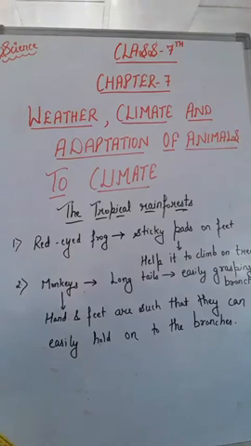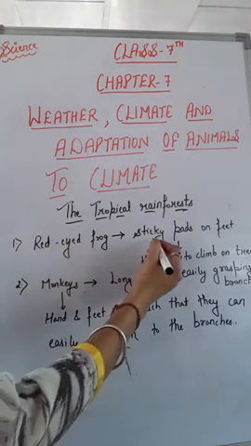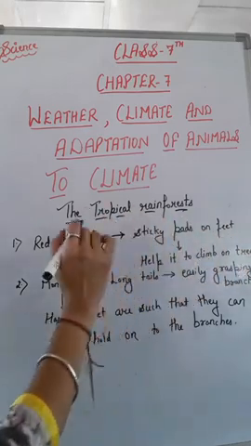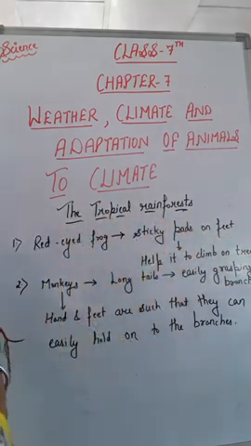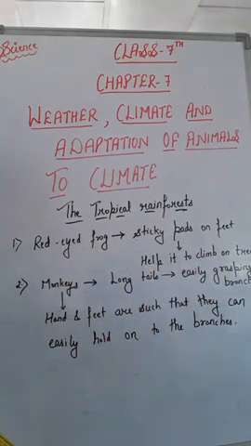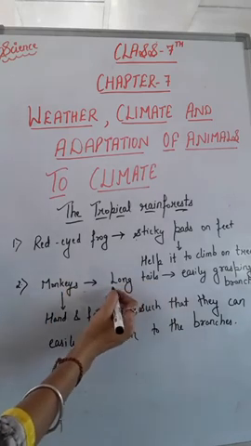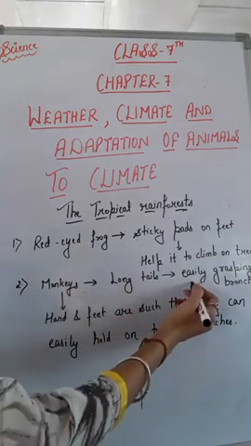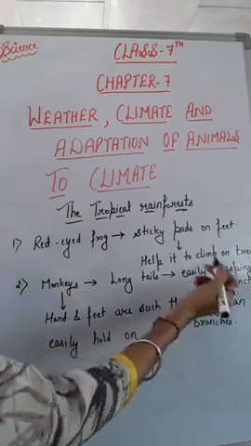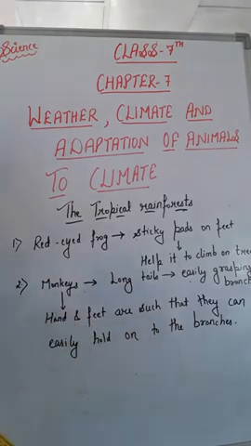For example, the first one is the red-eyed frog. The red-eyed frog has sticky pads on its feet. These sticky pads help it to climb trees easily. The second one is monkeys. Monkeys have long tails. These long tails help them to easily grasp branches, and secondly their hands and feet are such that they can easily hold on to the branches.